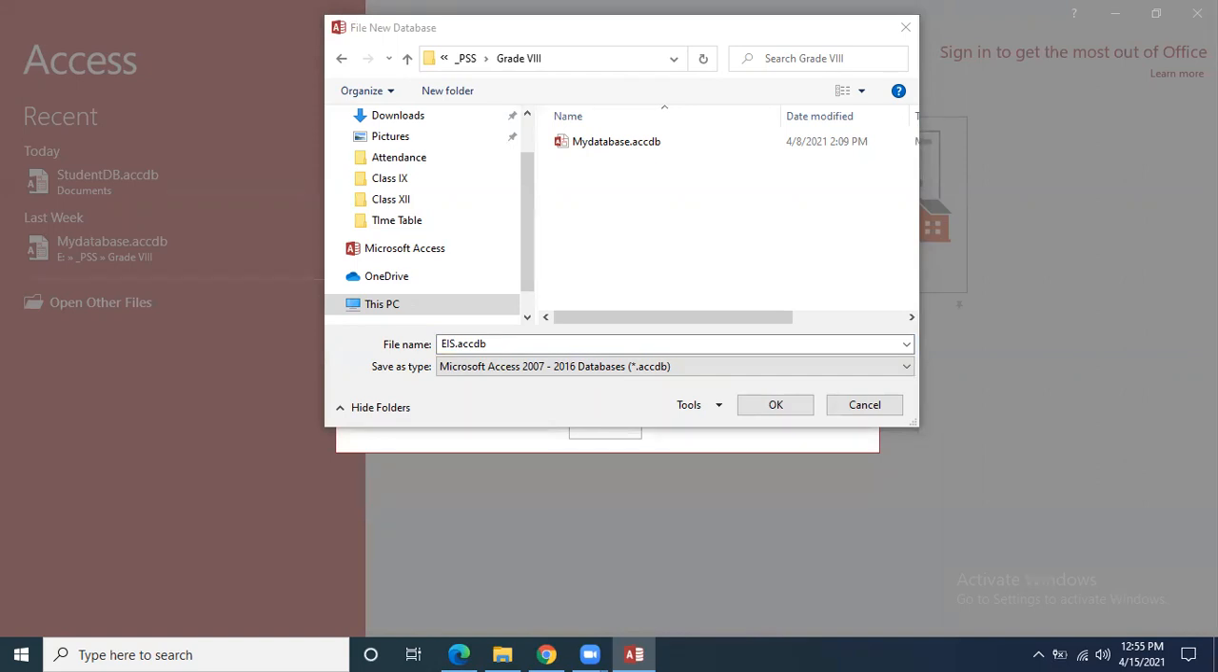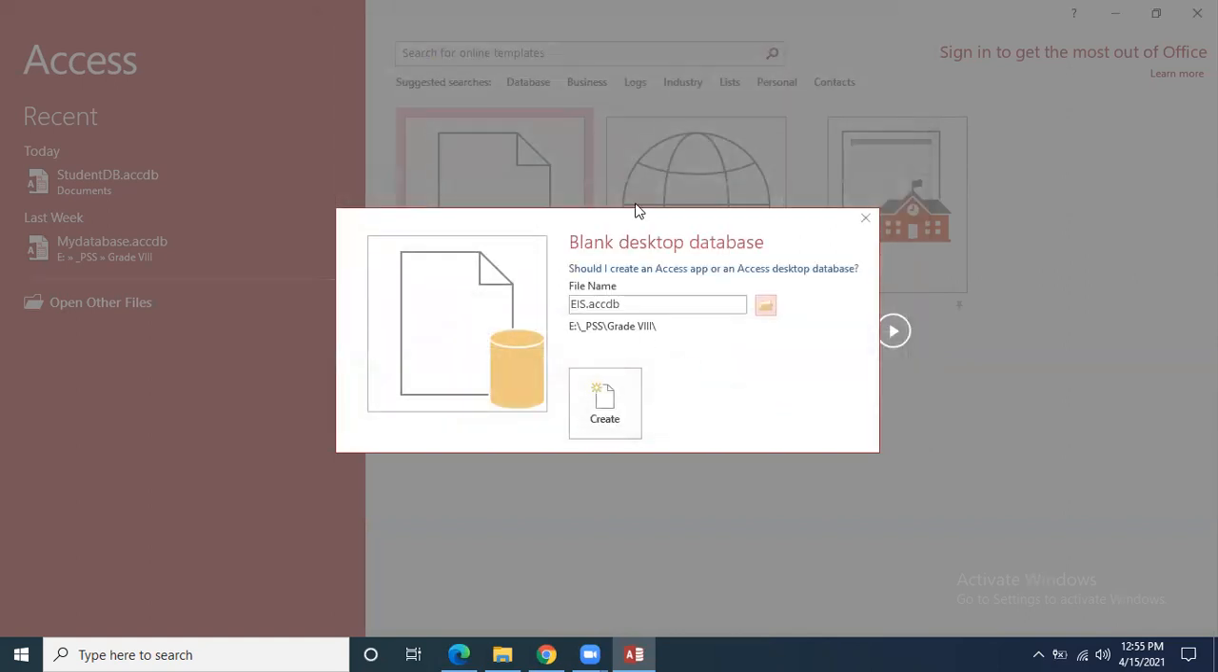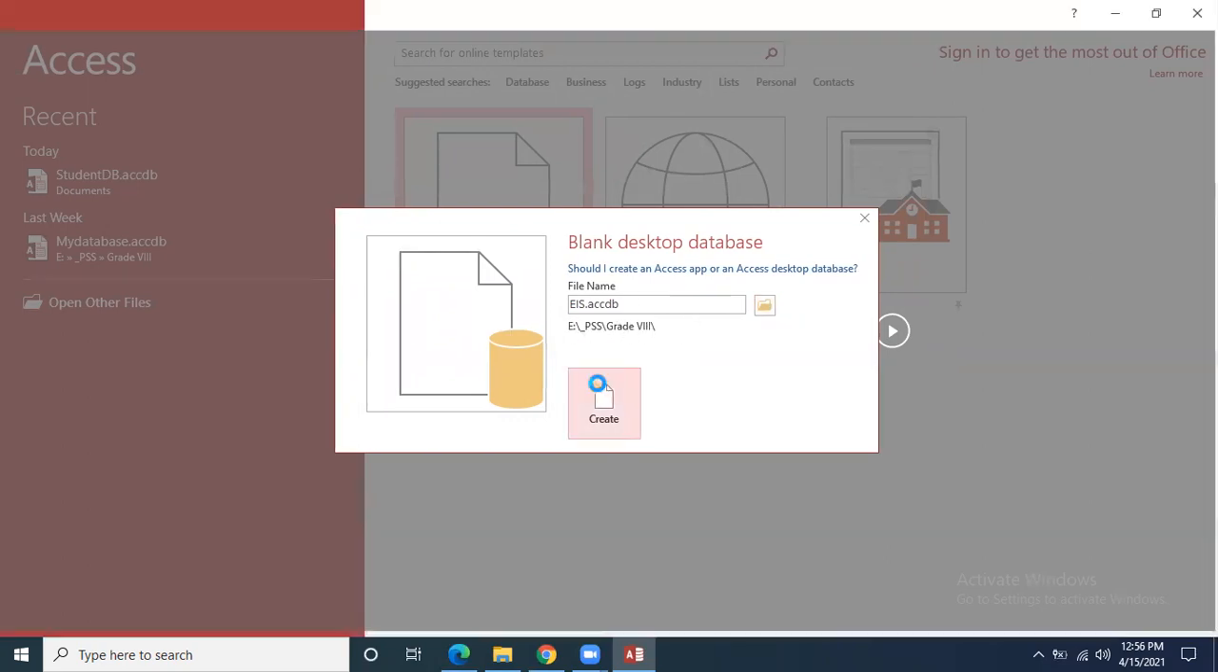Any other student who would like to tell what is meant by ACCDB? I had explained this in the previous class. ACCDB, Access database. Now we will click on the OK button. Now it will show that the location of the file has been changed. Now we will click on the create button.